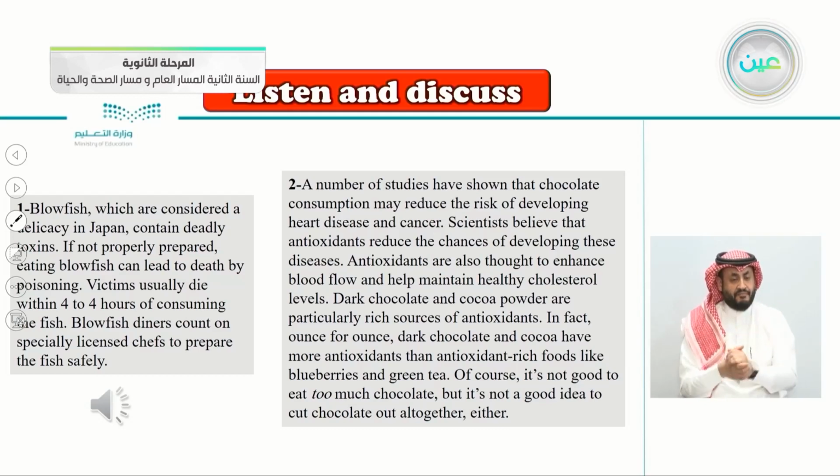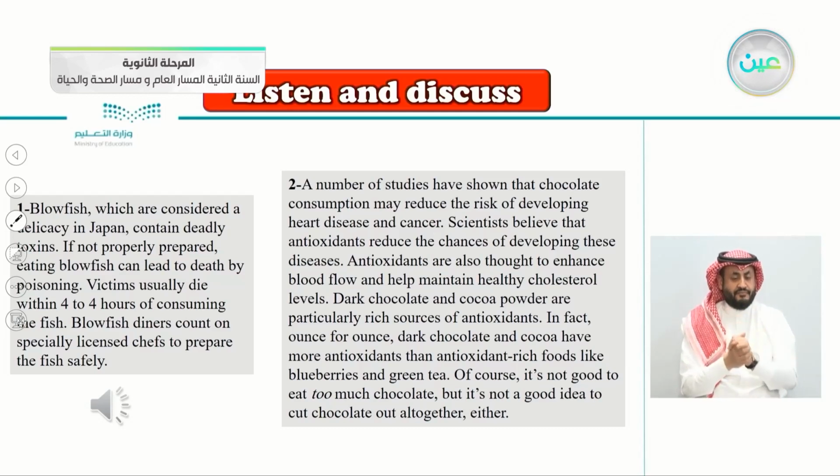Blowfish diners count on specially licensed chefs to prepare the fish safely. 2. A number of studies have shown that chocolate consumption may reduce the risk of developing heart disease and cancer. Scientists believe that antioxidants reduce the chances of developing these diseases. Antioxidants are also thought to enhance blood flow and help maintain healthy cholesterol levels.